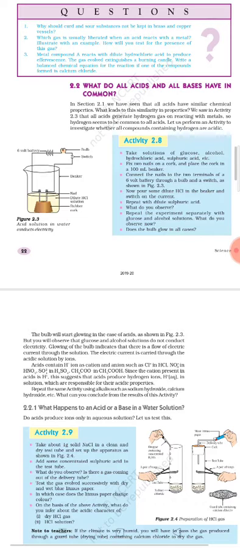Question number 3. Metal compound A reacts with dilute hydrochloric acid to produce effervescence. The gas evolved extinguishes a burning candle. Write a balanced chemical equation for the reaction if one of the compounds formed is calcium chloride. Now this question is not difficult, but it is a little bit tricky. It is because this question is not given in direct language, but in an indirect form. Actually here they have given half of the information related to reactants and half of the information about the products which are forming.